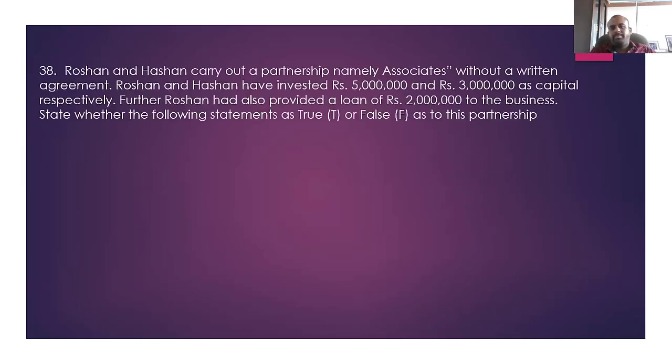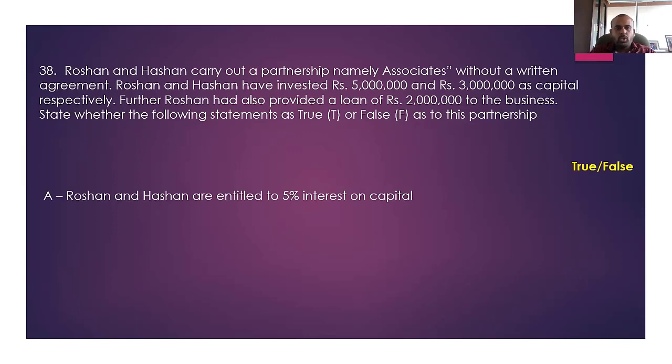Question number 38. Roshan and Hashan carried out a partnership, namely Associates, without a written agreement. They didn't have a written agreement. Roshan and Hashan have invested 5 million and 3 million as capital respectively. Further, Roshan has provided a loan of 2 million to the business. They had no agreement. If there's no agreement, every section of the partnership ordinance will be applicable, but with regard to profit sharing, section 24 will be applicable. You are required to identify whether the following statements are true or false with regard to the partnership.